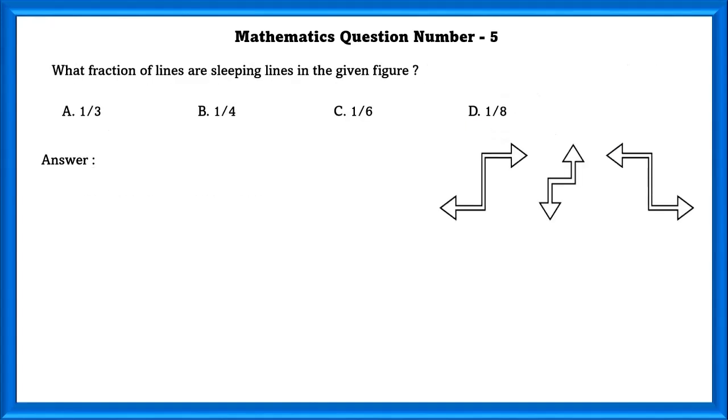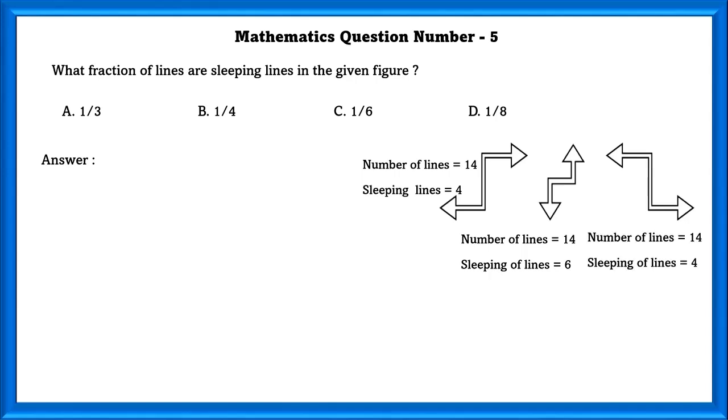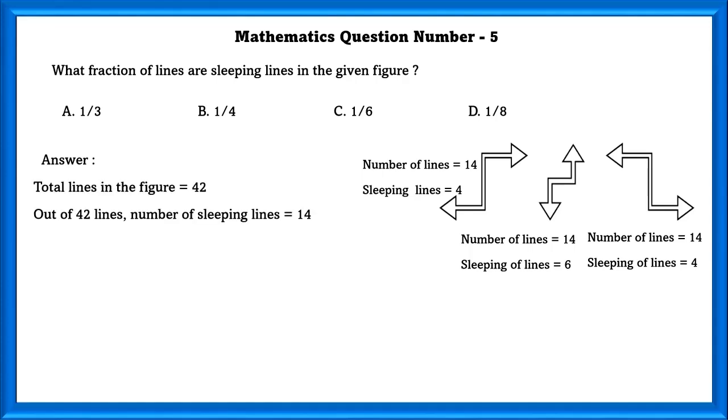Mathematics question number 5. What fraction of lines are sleeping lines in the given figure? In the first figure, number of lines is equal to 14 and sleeping lines are 4. Number of lines is equal to 14 and sleeping lines are 6. And in the third one, number of lines are 14 and sleeping lines are 4. So total lines in the figure is equal to 42. Out of 42 lines, there are 14 sleeping lines. So, in the fractional form, 14 by 42, which is also equal to 1 by 3.